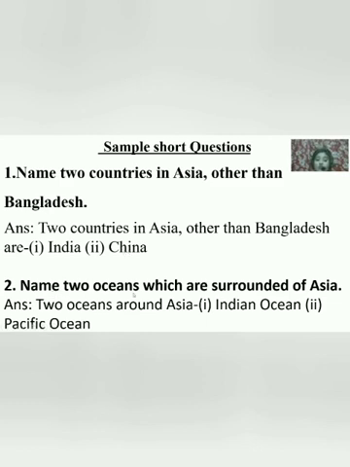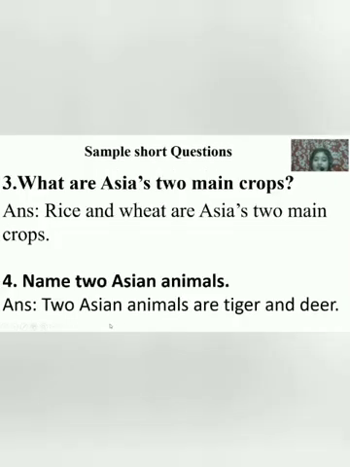Name two oceans which surround Asia. The two oceans around Asia are the Indian Ocean and the Pacific Ocean. What are Asia's two main cash crops? So I said earlier, the main two crops are rice and wheat. Asia is mostly dependent on rice and wheat.